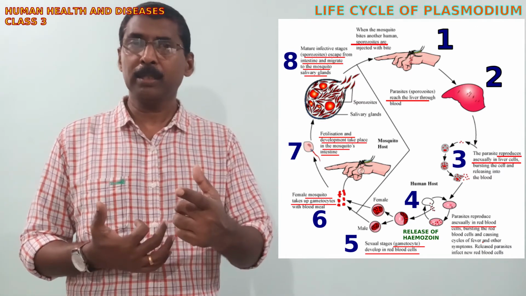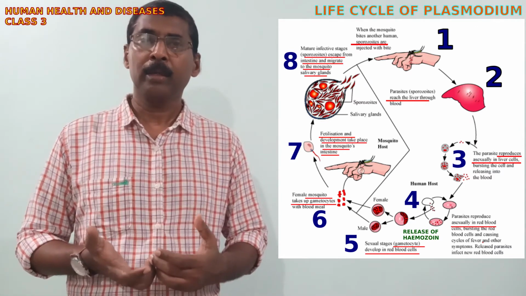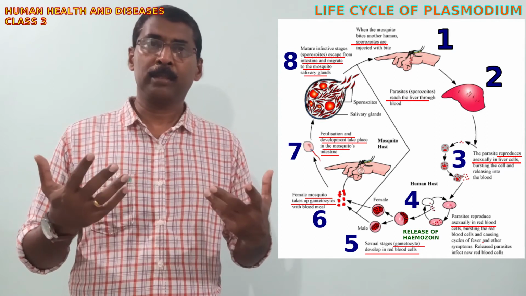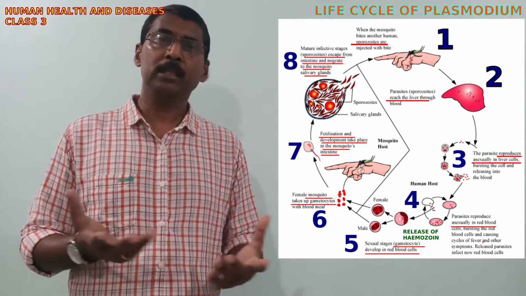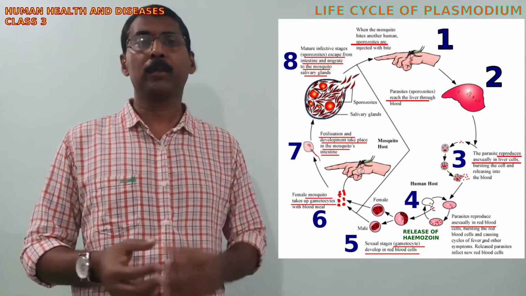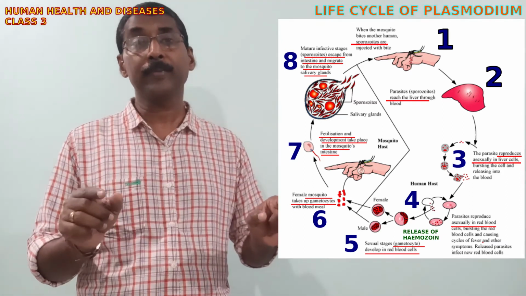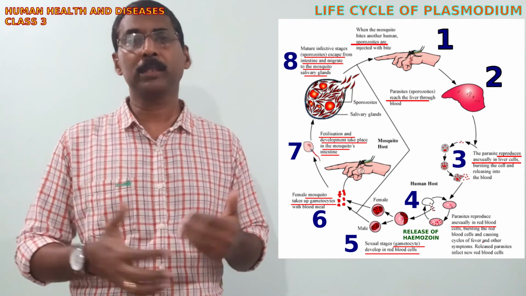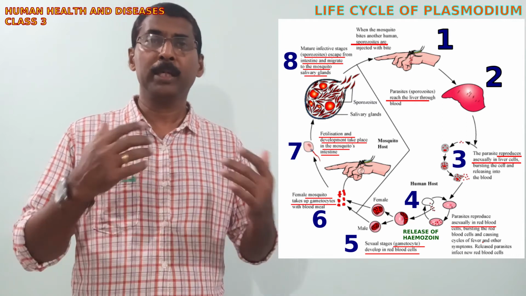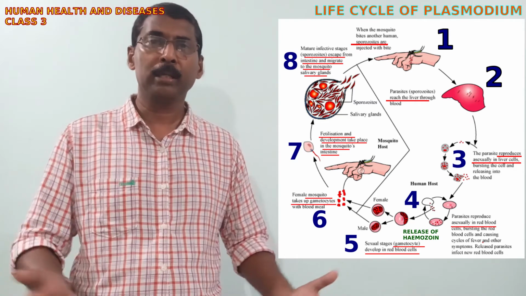After multiplication, a number of daughter cells are formed, and these RBCs are ruptured and daughter cells are released. Each daughter cell would enter into a fresh RBC, where the multiplication continues, and by rupturing the RBCs, again they are released.